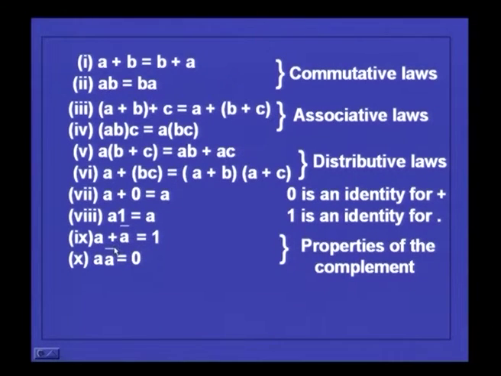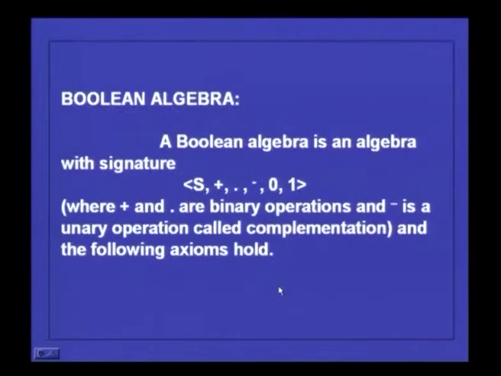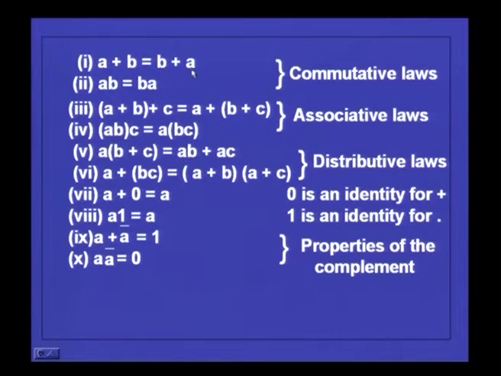Then with respect to complementation, if you take a and the complement of a, a bar, then a plus a bar will be equal to 1, and if you multiply a with a bar, you get 0. So, these are the properties of the complements. A Boolean algebra is an algebra with this signature, with one carrier, two binary operations, one unary operation and two constants, where this is the identity for this and this is the identity for this, and it satisfies all these 10 axioms.